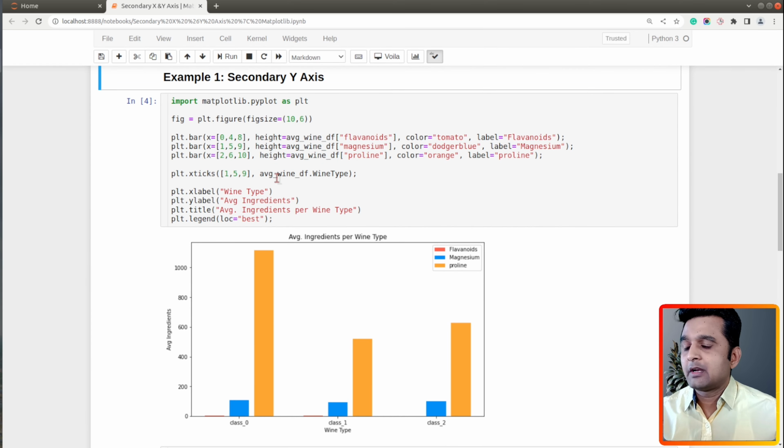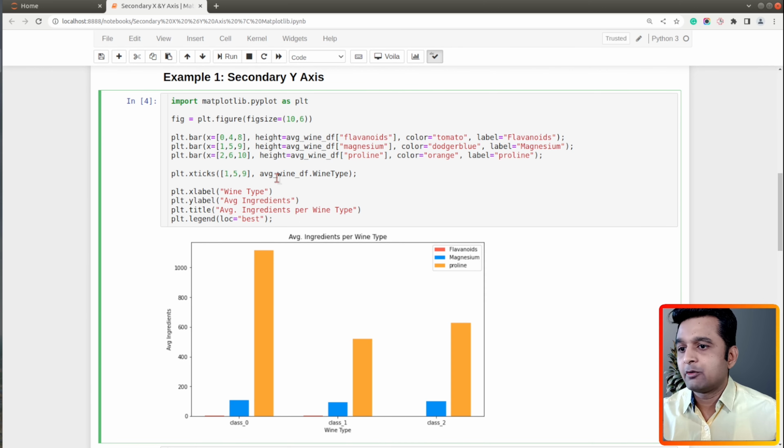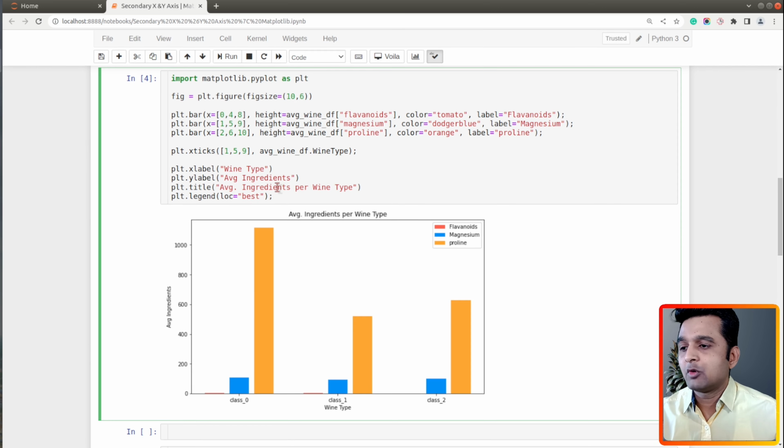So now in order to properly see the bars of flavonoids, magnesium and proline, what we can do is introduce a secondary y-axis on the right side to represent magnesium, and then we can add another y-axis to represent proline. So let's go ahead and do that. First of all, we will add a secondary y-axis for magnesium. So let's go ahead and do that.